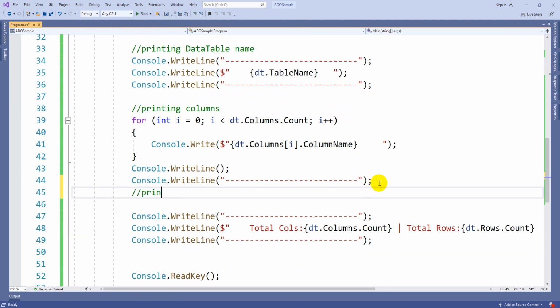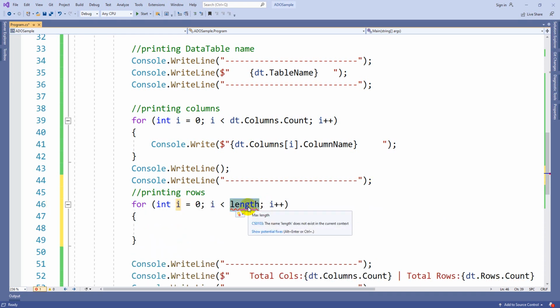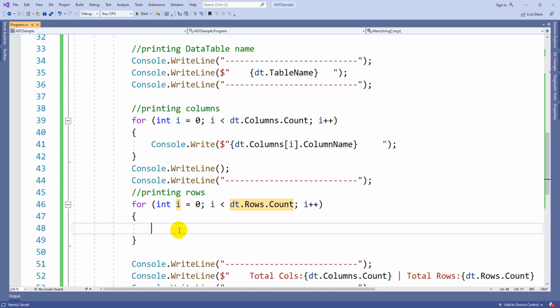Now I just want to print the rows this time. Again we'll take a for loop: for int i = 0; i less than dt.Rows.Count. However many rows there are, that many times the loop will be repeated. Here we print all the values using a Console.WriteLine statement. First dt.Rows[i] means first row, second row, third row.